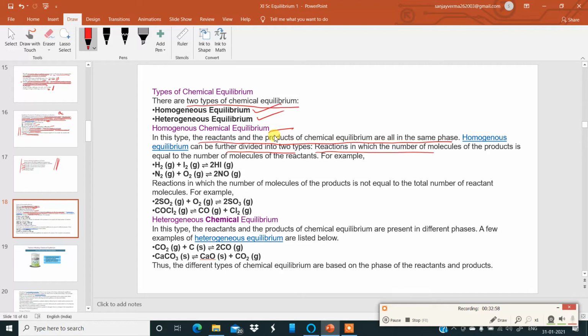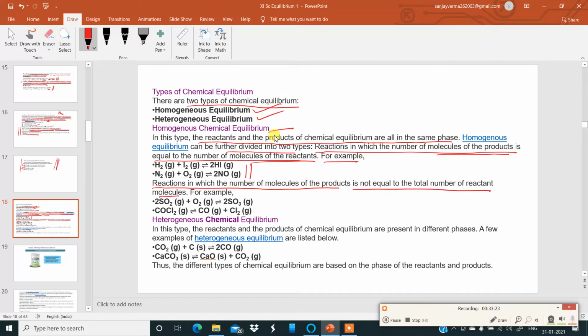Reaction in which the number of molecules of product is equal to the number of molecules of reactants. For example, over here, H2 plus I2 gives 2HI, N2 plus O2 gives 2NO. Okay. Number of molecules of the product is equal to number of molecules of reactant. This is one type. The other type is reaction in which the number of molecules of the products is not equal to the total number of reactant molecules.